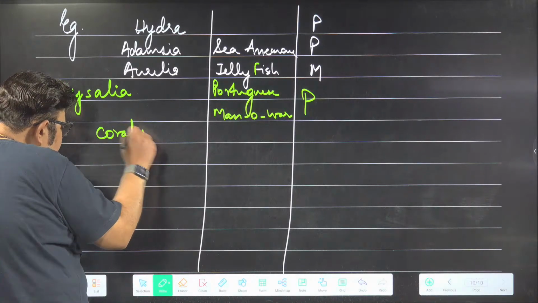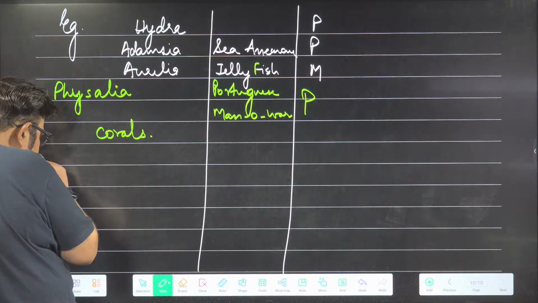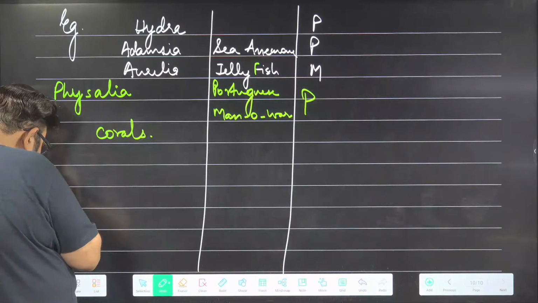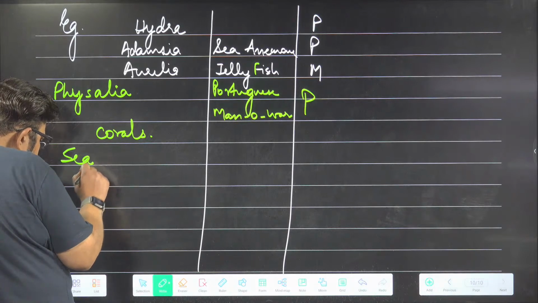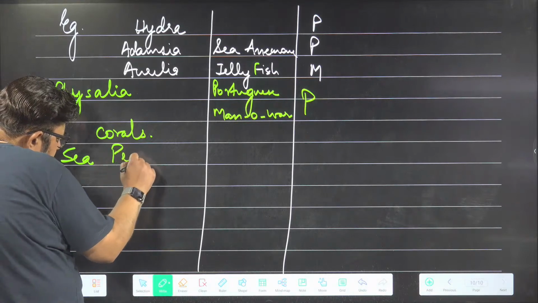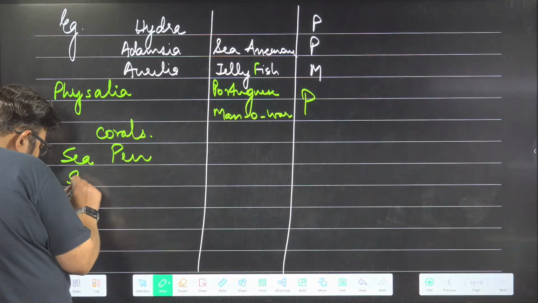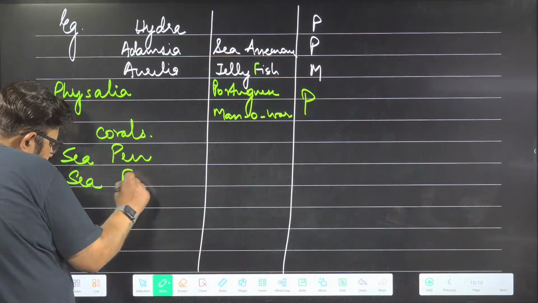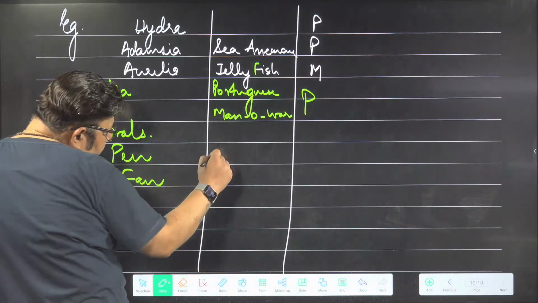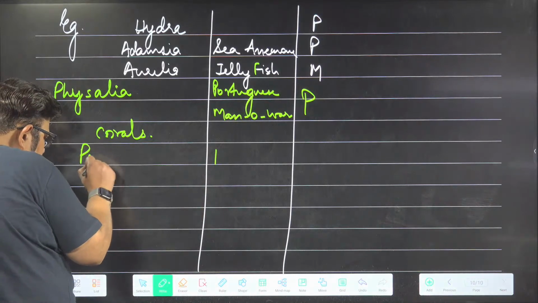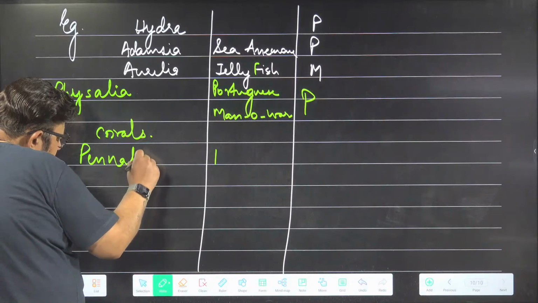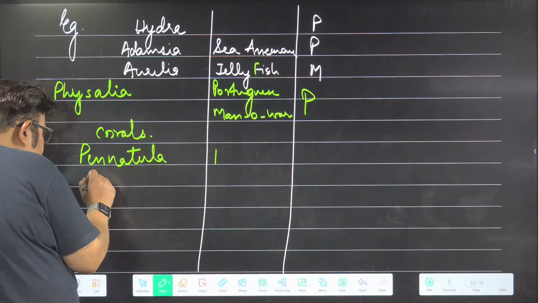Corals. Then sea pen and sea fan. Sea pen is Pennatula.